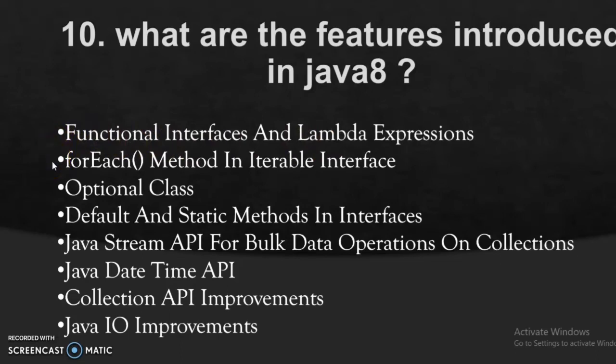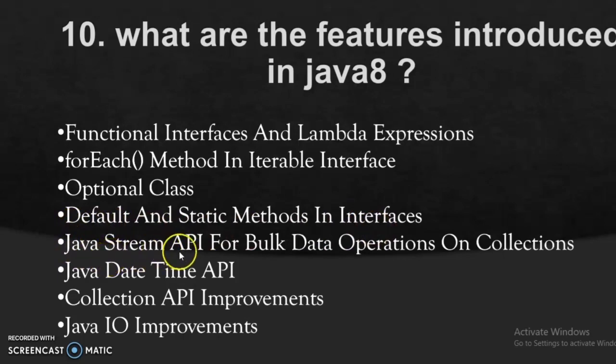Another feature introduced is the forEach method in the Iterable interface. So we can use the forEach method now in Java as well. After this, Java has introduced Optional classes in Java 8, and then default and static methods in interfaces. We didn't have any default and static methods in interfaces before Java 8, but now default and static methods provide great support for developing applications. We will also cover this feature in upcoming videos.